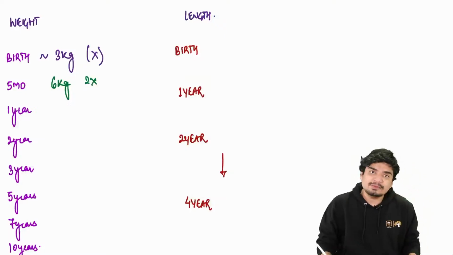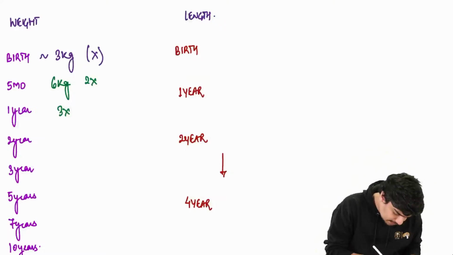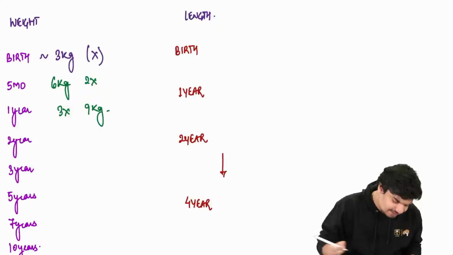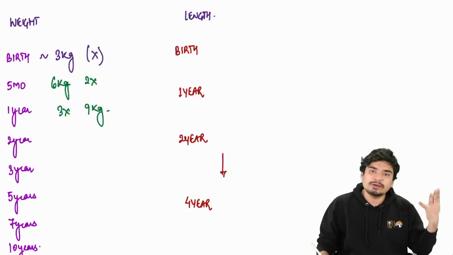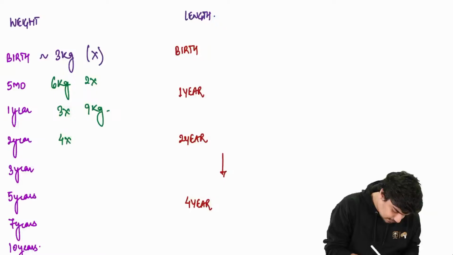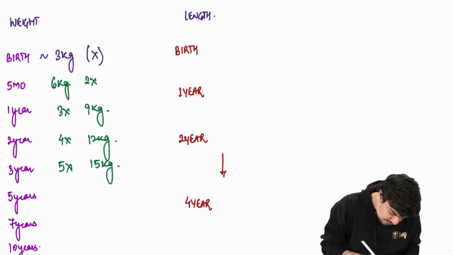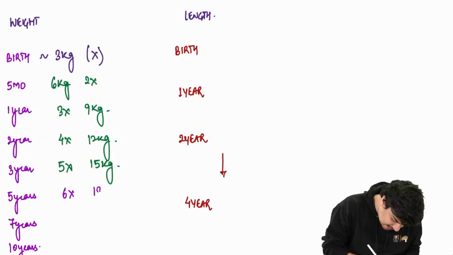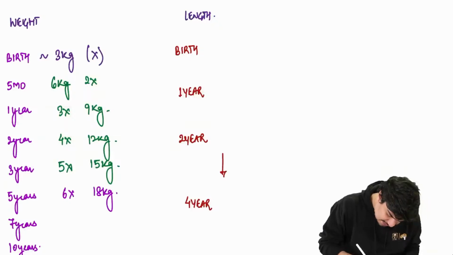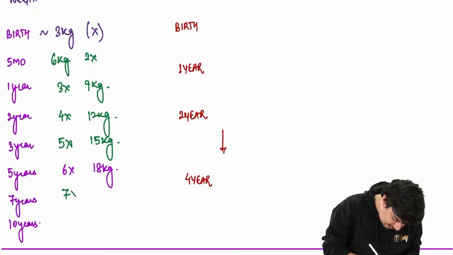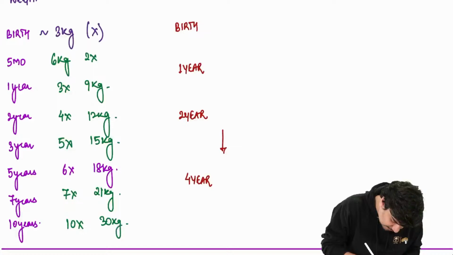In 1 year's time, the birth weight is going to triple. It will become 3x, that is 9 kgs. In 2 years, it will become 4x, that is 12 kgs. In 3 years' time, it will become 5x, that is 15 kgs. In 5 years' time, it will become 6x, that is 18 kg. In 7 years' time, it will become 7x, that is 21 kgs. And in 10 years' time, it will become 10 times the birth weight. That is 30 kg. Alright.